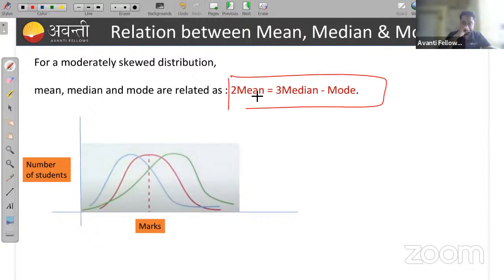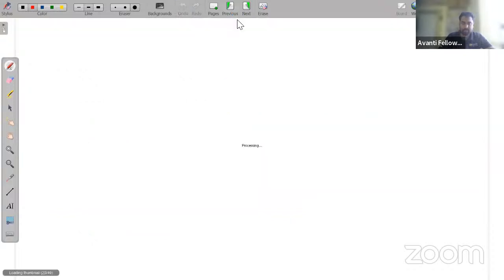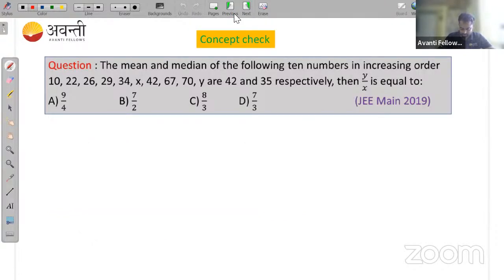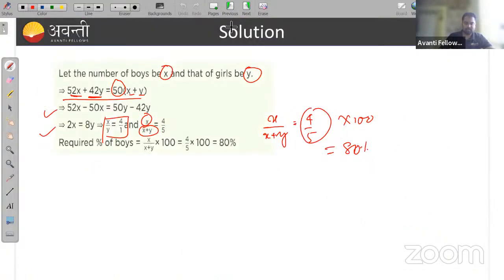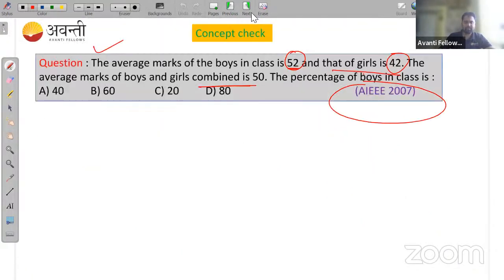Okay, I'm searching some questions for you. 2 mean is equal to 3 median minus mode. So you can remember this. Last one is not understood, this question is not understood. इसमें कुछ भी नहीं है. This is easy actually.